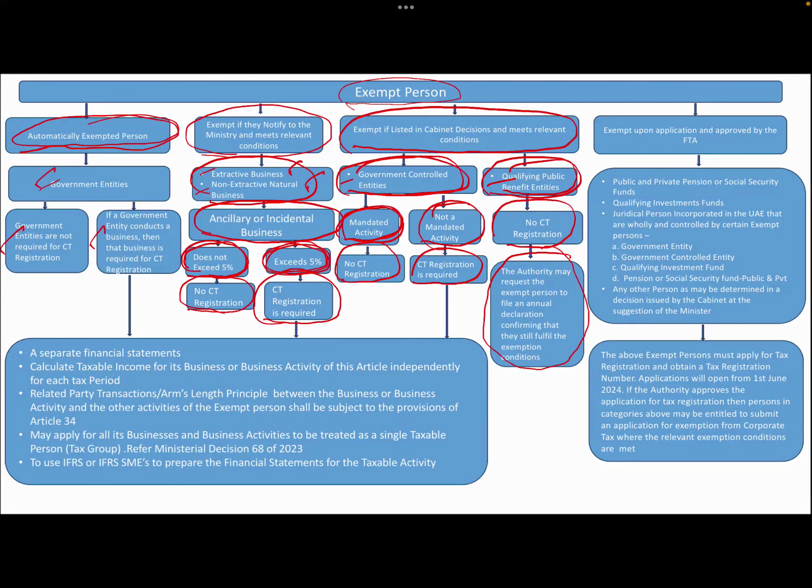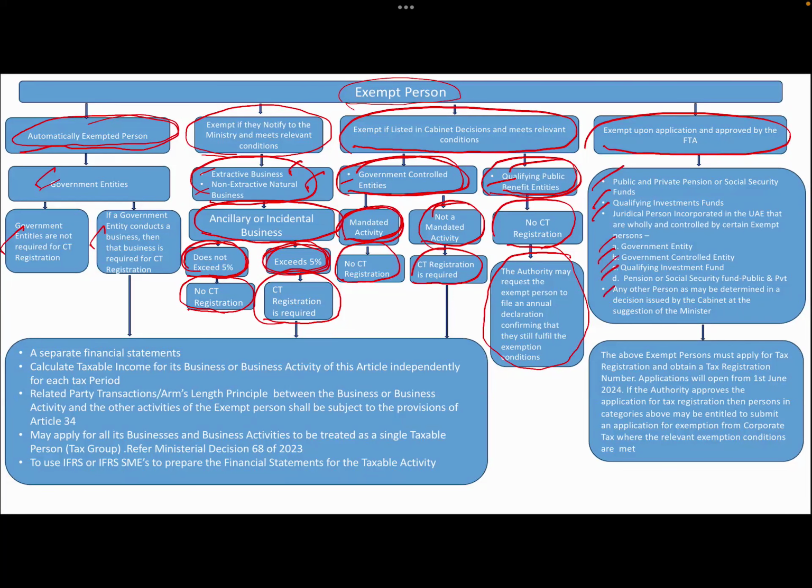The last one here, exempt upon application and approved by the FDA. Okay, who are those entities? Public and private pension or social security funds, qualifying investment funds, juridical person incorporated in the UAE that are wholly controlled by certain exempt person. Who are those people? Government entities, government controlled entities, qualifying investment fund, pension or social security fund, and private. Any other person as may be determined in a decision issued by the cabinet decision of the minister.